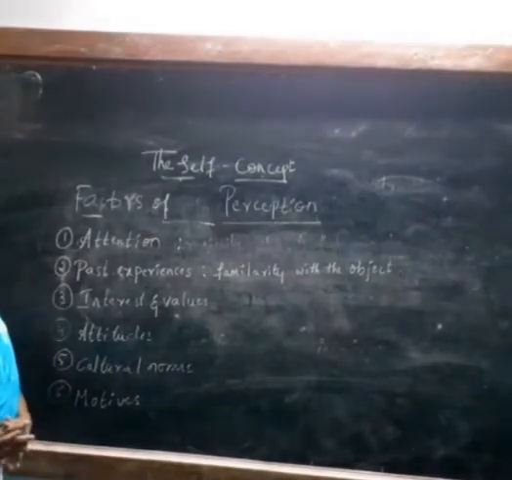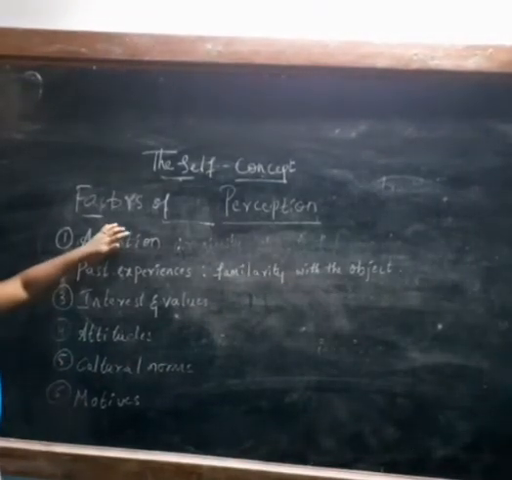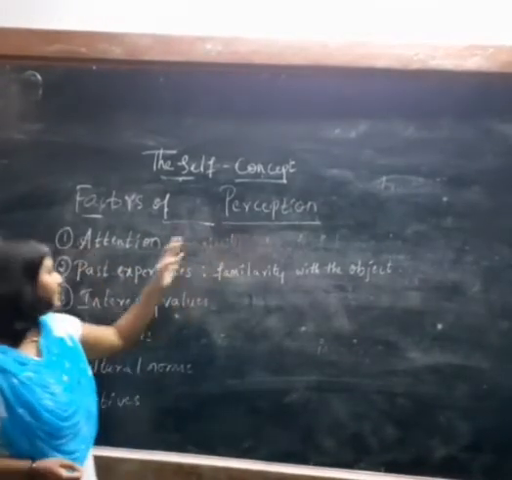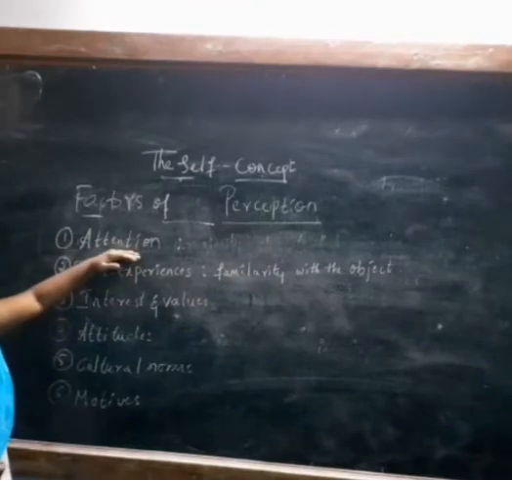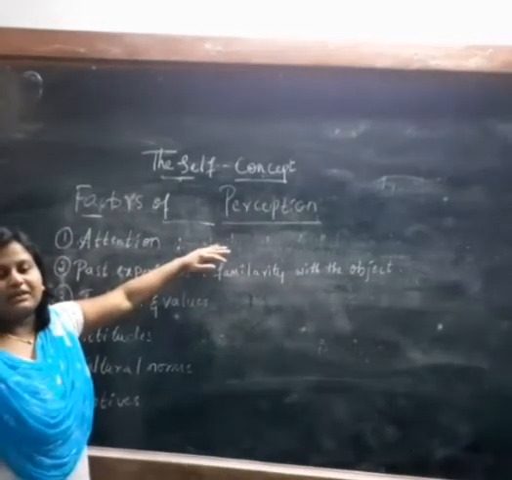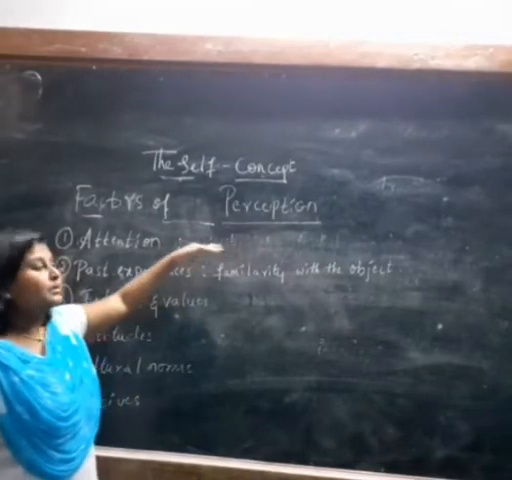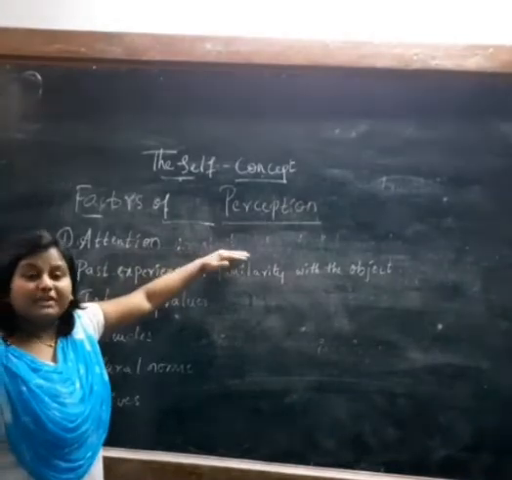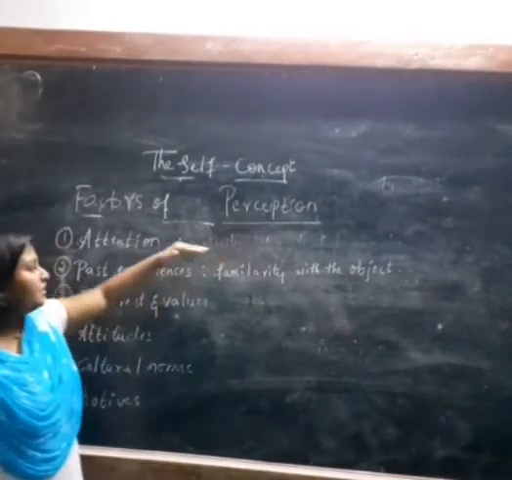And the next is the factors which affect perception. So the factors which are responsible for building perception. First one is attention. Attention is termed as the beginning of knowledge or the beginning of perception, because without attention you cannot understand or perceive information.